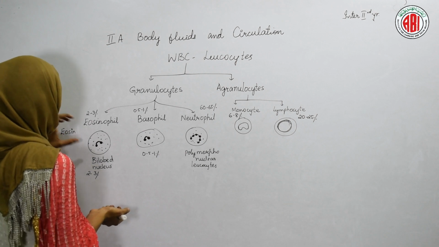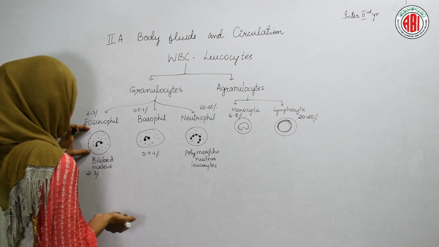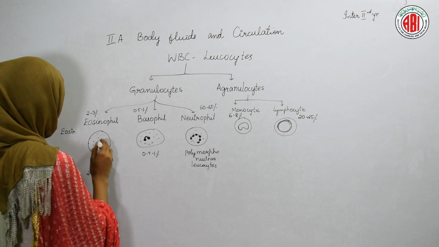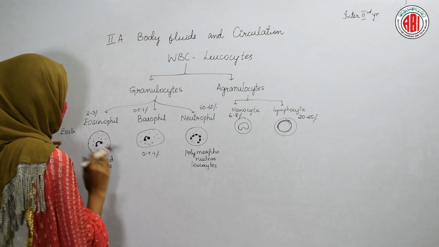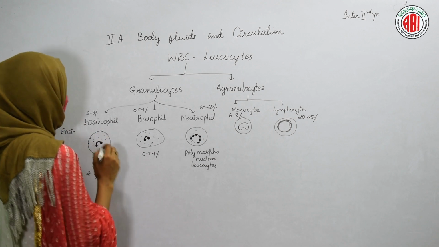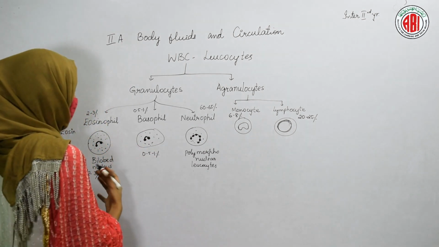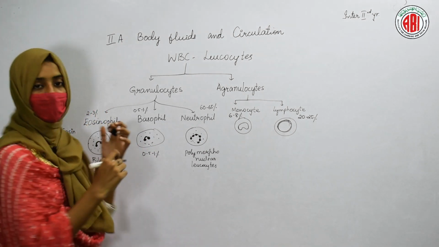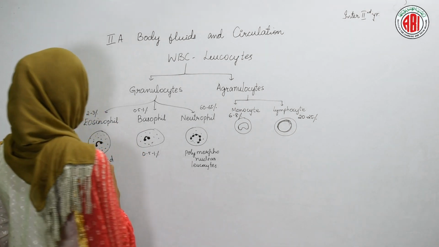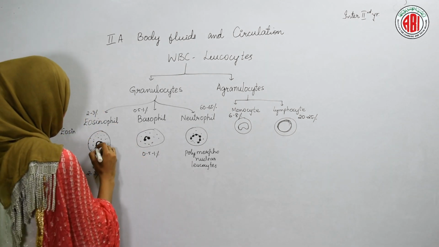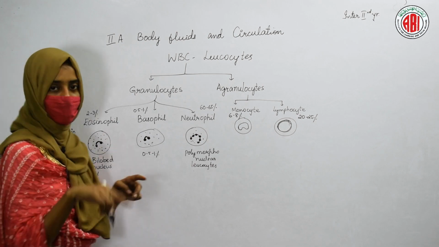When you look at the structure of eosinophils, they are round in shape and cytoplasm is found inside the cell, and the nucleus is also present. In all the cells, the nucleus is found, right? Except red blood cells of our body, matured red blood cells. So eosinophil also shows the nucleus, but it is not round in shape.